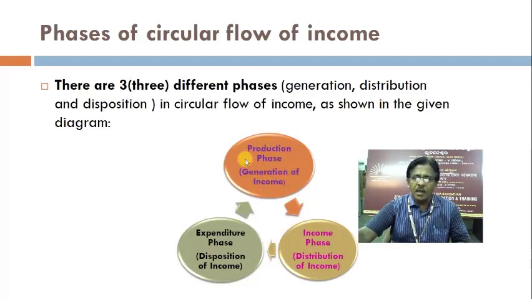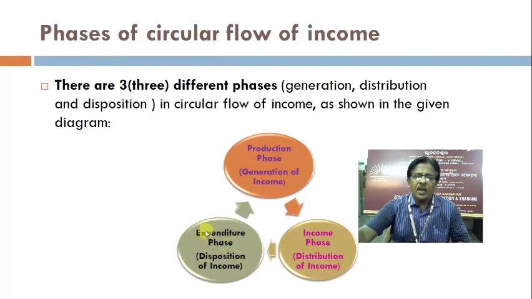After the income is generated, it should be distributed. That is the income phase, distribution of income. After that, the income has to be spent. So that is the expenditure phase, disposition of income. That means income has to be disposed of in the form of expenditure.